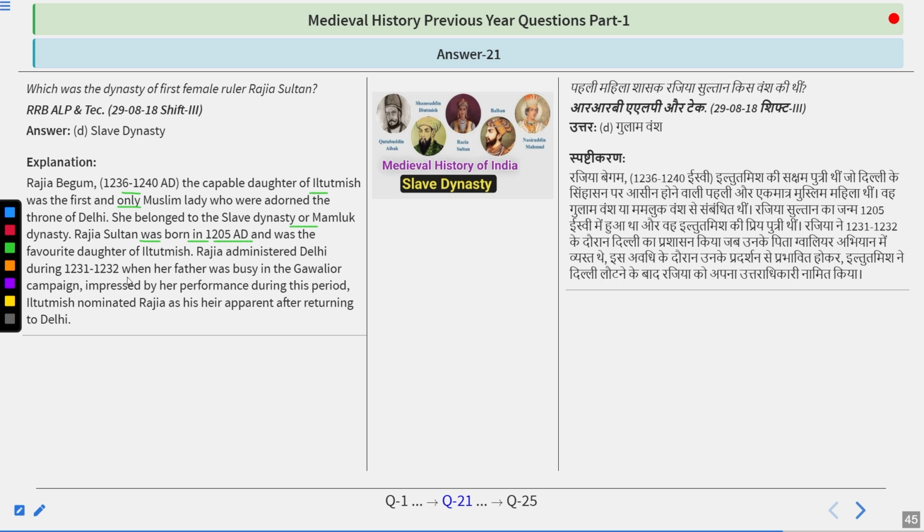Razia Sultan was born in 1205 AD and was the favorite daughter of Iltutmish. Razia administered Delhi from 1231 to 1232 when her father was busy in Gwalior. Impressed by her performance during this period, Iltutmish nominated Razia as his heir apparent after returning to Delhi. So remember the name. Iltutmish was her father and she belongs to the slave dynasty.